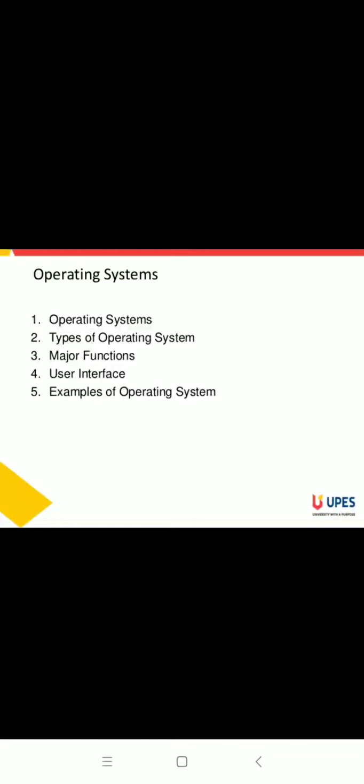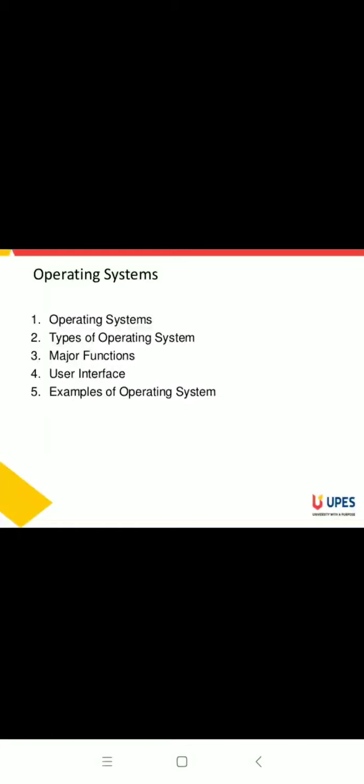So first of all, what is an operating system? It's software. So, guys, it's a software, a program in your computer, and it is also stored in main memory, right?